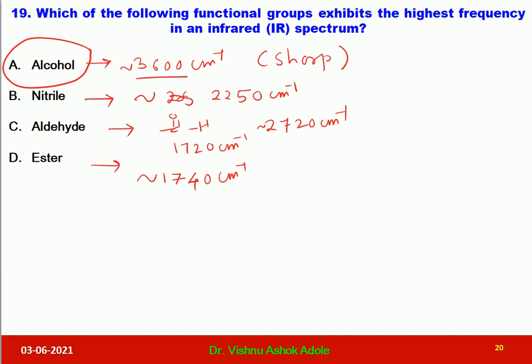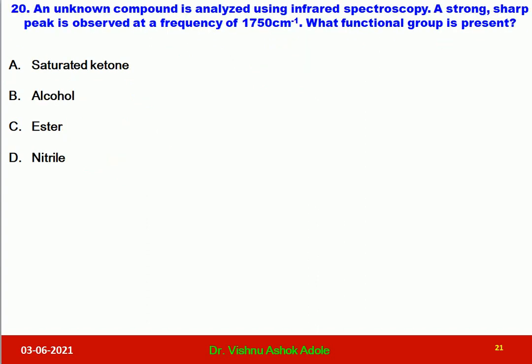Let us go for question number 20. Question number 20 is, an unknown compound is analyzed using infrared spectroscopy. So we don't know the compound. A strong sharp peak is observed at a frequency of 1750. What functional group is present? So for 1750, let us decide what kind of functional group is present. Saturated ketone.